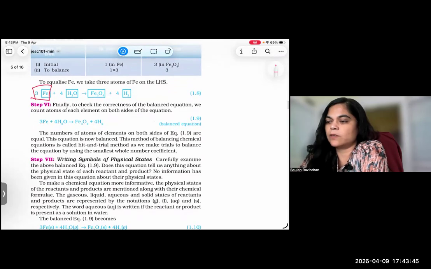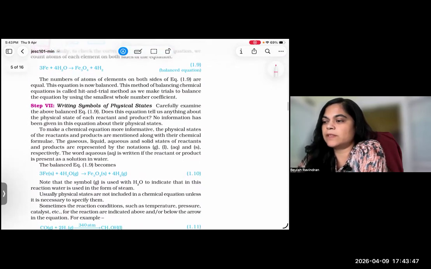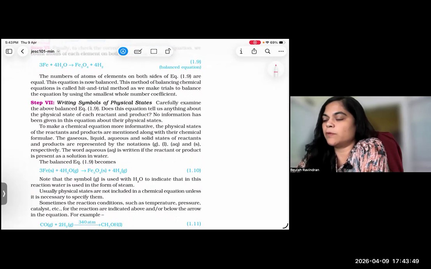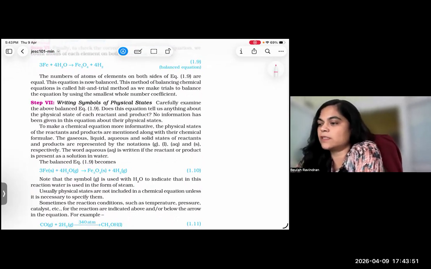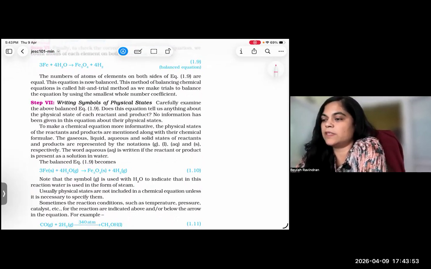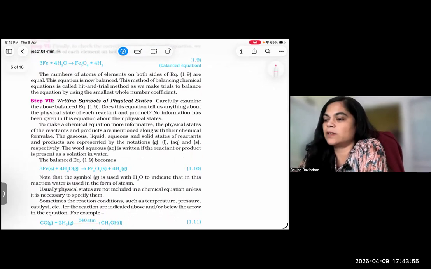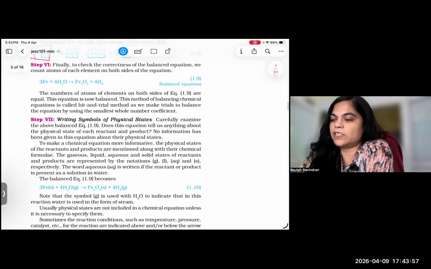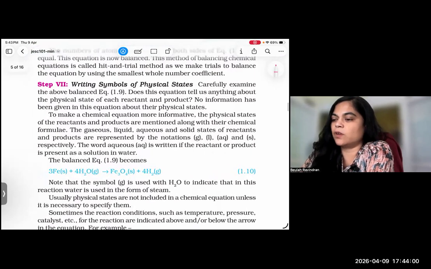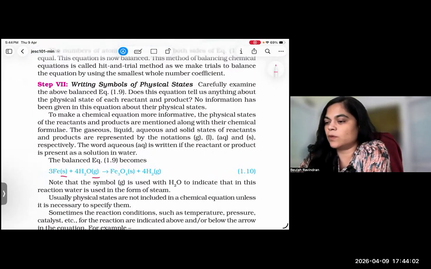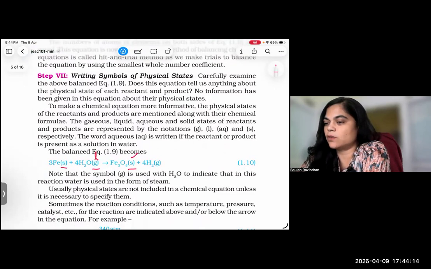Then writing symbols of physical states. Carefully examine the above balanced equation. Does this equation tell us anything about the physical state of each reactant or product? No, right? We have to mention this also. Iron is solid, water is here, water is gas or liquid. Then here, ferric oxide, this is an oxide group, so it is also solid. Ferrous oxide or ferric oxide, these are all solids.